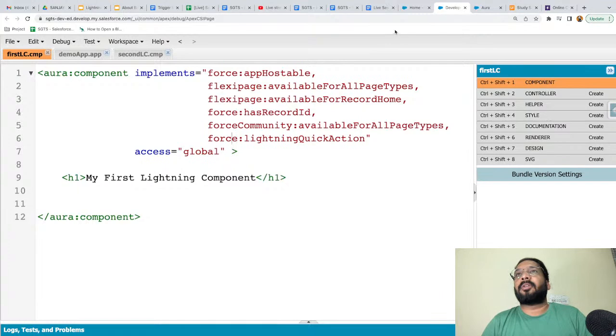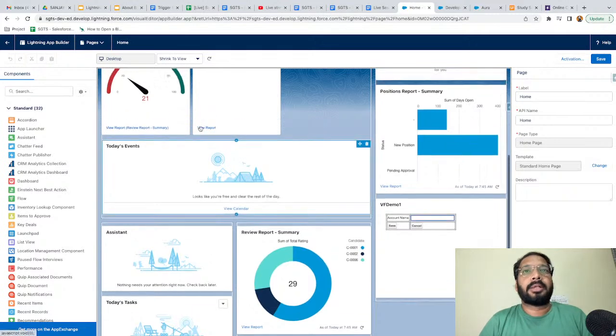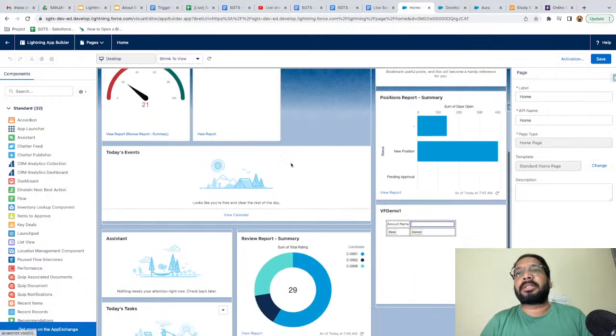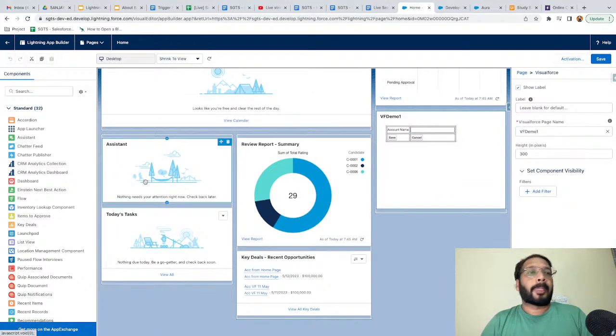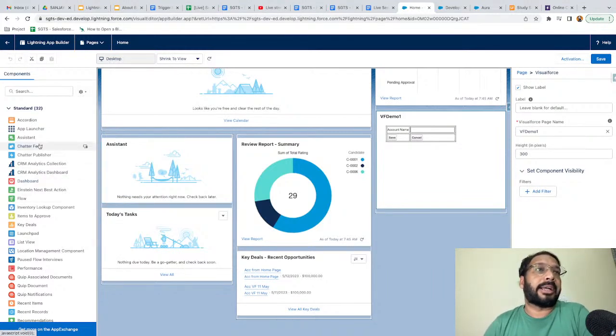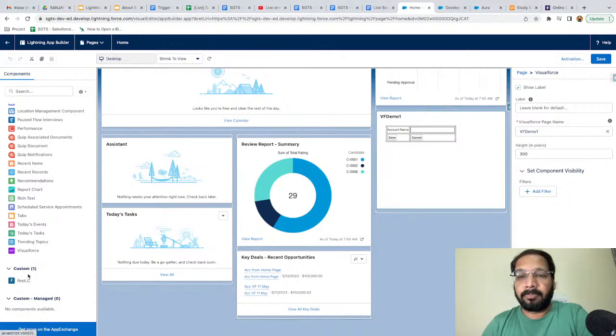Okay, so I was doing this thing, I just edited my home page. We are under Lightning App Builder. Here you can see lots of components are already available. Visualforce pages are also there. Now you might be wondering from where we'll be pulling our Lightning components. On the left hand side, we have standard components, total number 32. If I scroll down, I have this custom section as well.